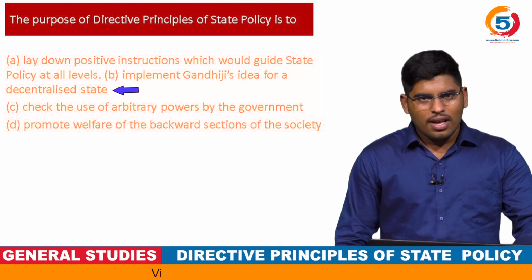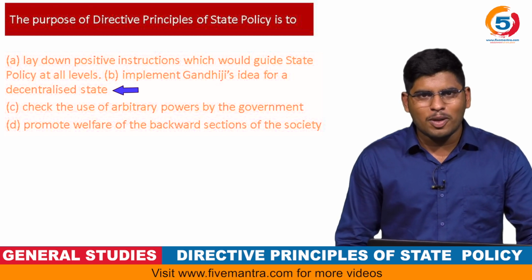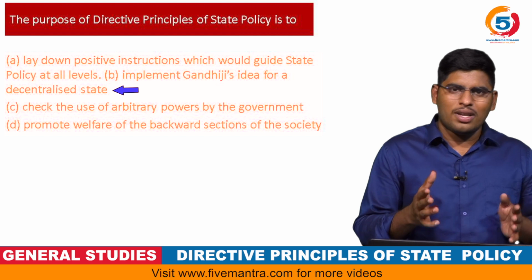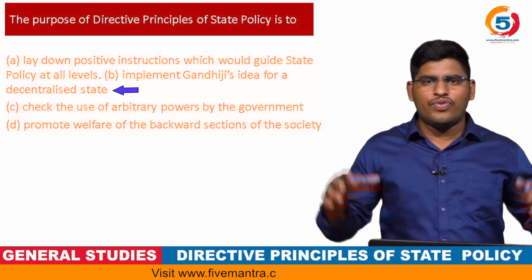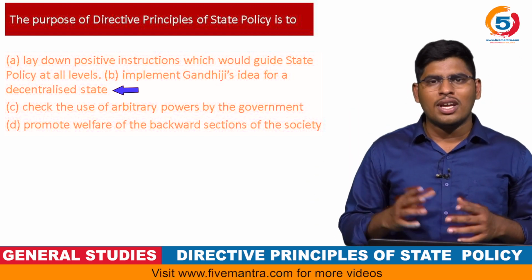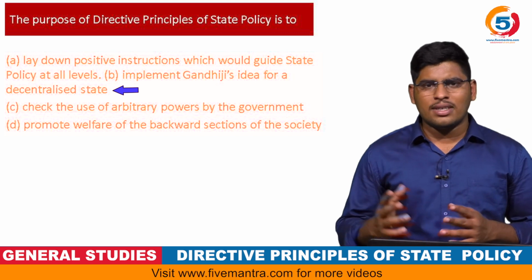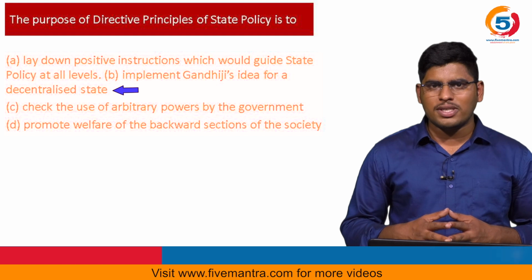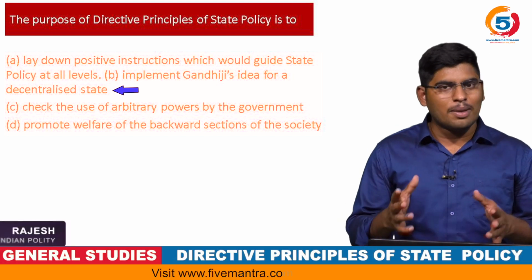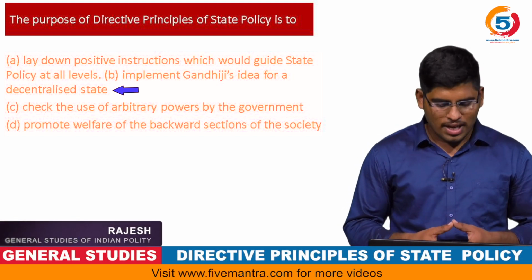The second option is about the Gandhian principle, but it cannot cover the whole of the Directive Principles, because besides Gandhian principles we have socialist and liberal principles. So it is not comprehensive, but it is a part of the Directive Principles.